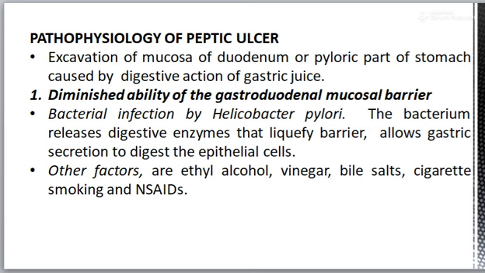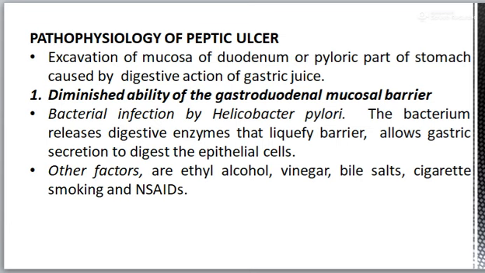There is the gastroduodenal mucosal barrier. Factors that disrupt this mucosal barrier include bacterial infection by the Helicobacter pylori. What happens? In about 75% of the patients with peptic ulcer, it has been found that they have chronic infection by the H. pylori.